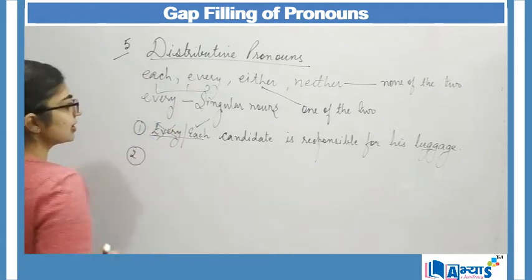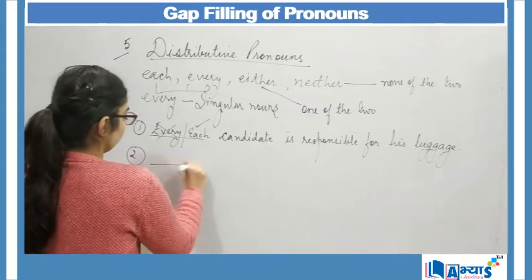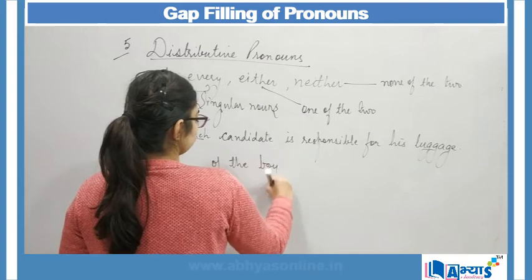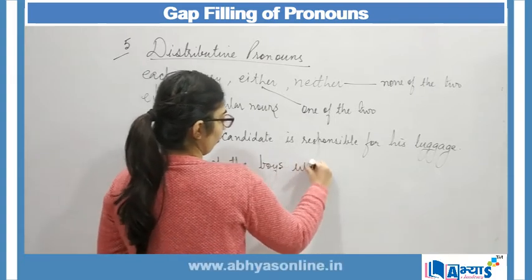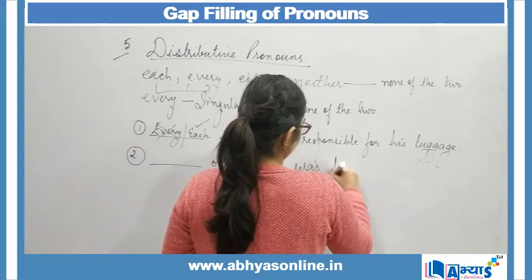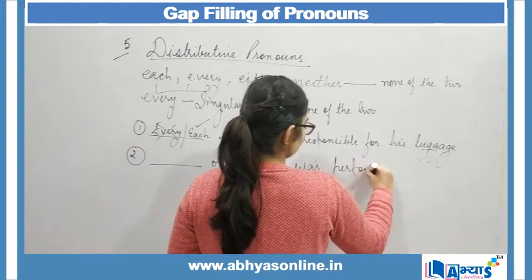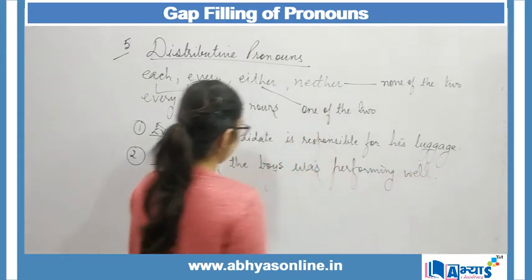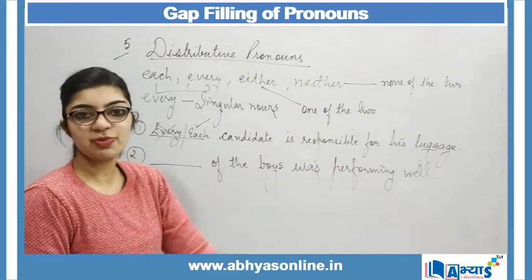Then the second example can be: "dash of the boys was performing well."